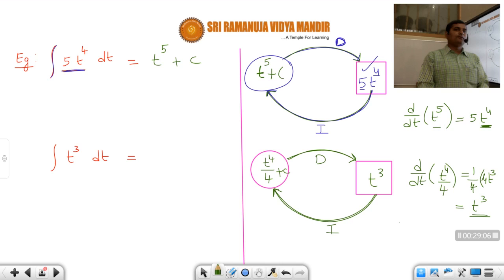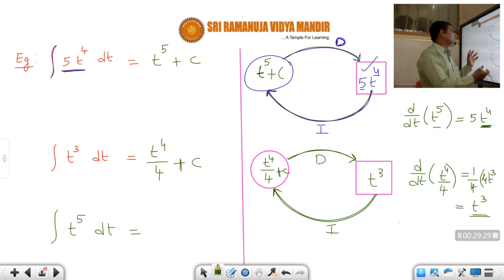Okay, students. Suppose I ask you what is the integral of t power 5 dt. Every time you have to think about for which function, if you calculate differentiation, you will get t power 5. So again do the inverse, just like here with t cube, where the integral of t cube is t power 4 by 4. Like that, for every function, first you should know differentiation, then you have to inverse it.